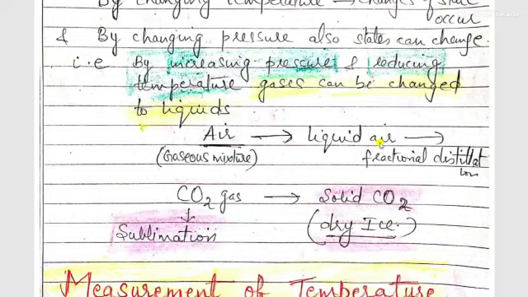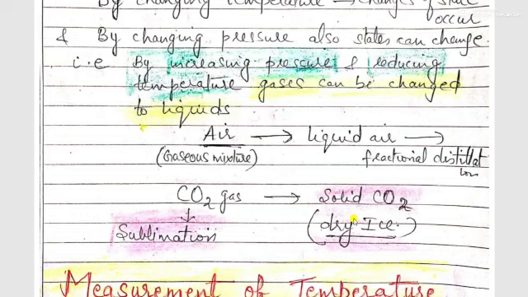And during this change, the carbon dioxide which is present in air directly gets converted into solid carbon dioxide, because carbon dioxide is a gas which shows sublimation. So without changing into liquid form, from the gaseous form, as the pressure is increased, it directly changes into solid carbon dioxide, which is called dry ice. So solid carbon dioxide is called dry ice.